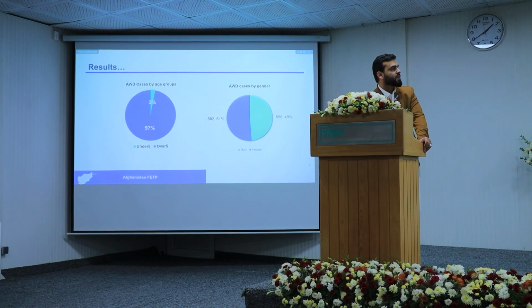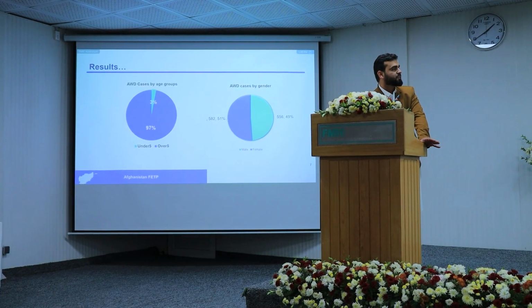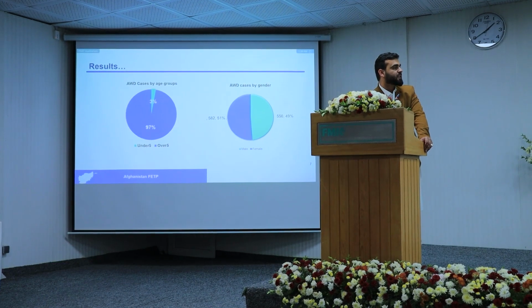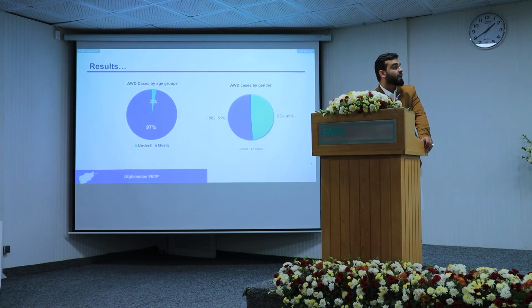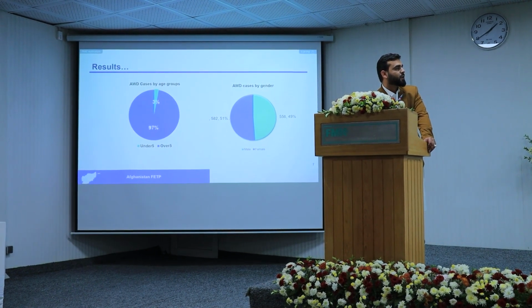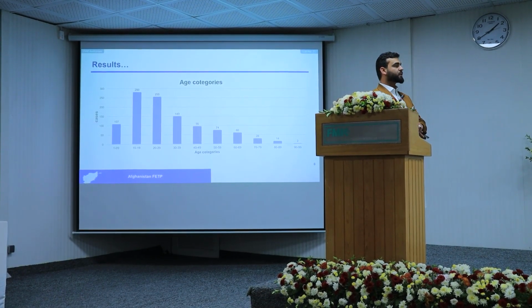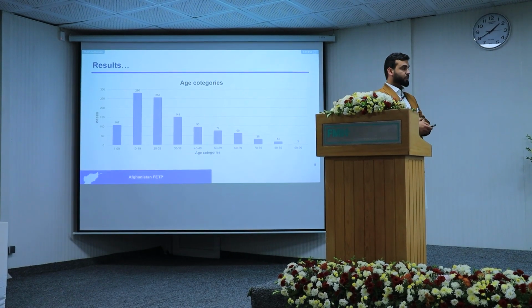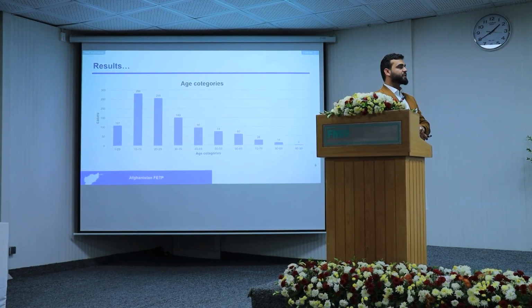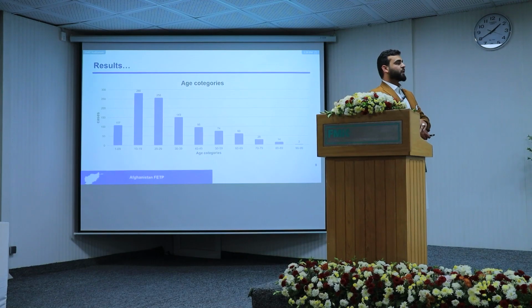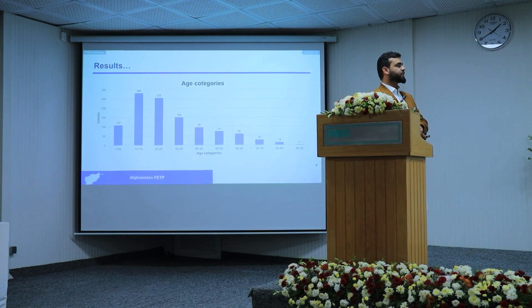AWD by gender, we have 51% female, less than male at 49%. In the age category, we have more cases between 10 and 39 years old, and we have just 2 cases between 90 years and over.